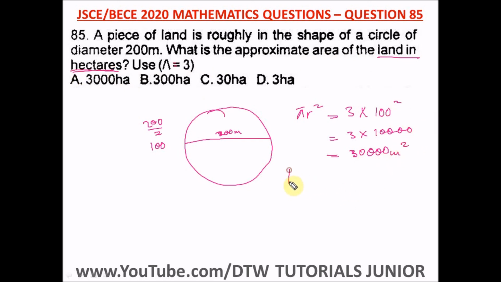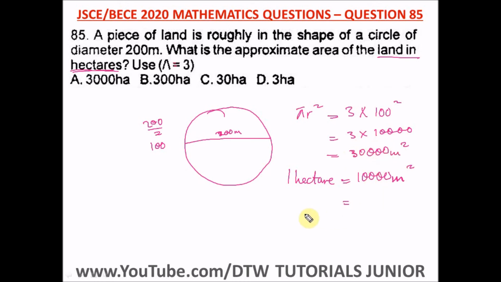And remember that 1 hectare is equal to what? 10,000 meters square. Okay, so we can convert this. Since 1 hectare is 10,000 meters square, to get how many hectares in 30,000 meters square...